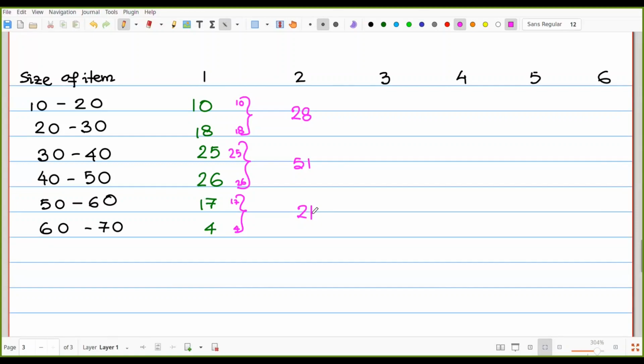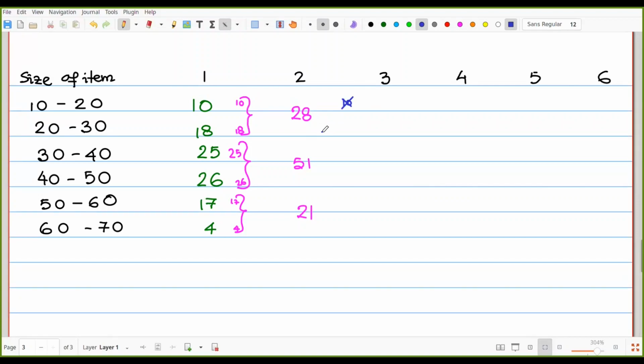Okay. Next one. First column, each and every frequency. Second column, keep from the first value, 2, 2, 2, 2 type. Okay. Third column, in that case, leave the first one. That means we are not taking the 10.